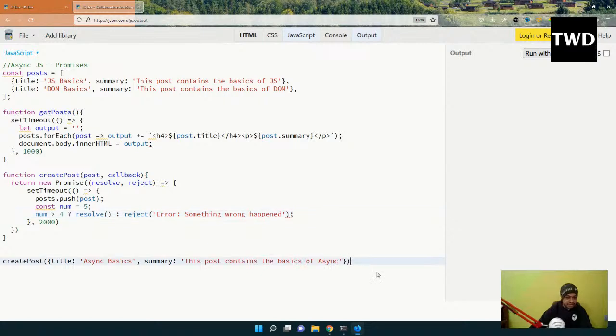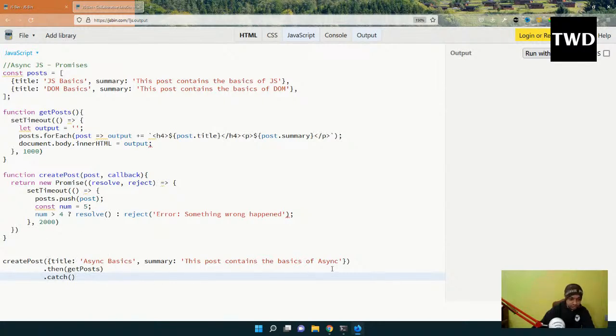Now this is there, and then dot then. The main thing about promises is that when something is resolved, then the dot then will be executed. Dot then get posts, and dot catch if it is not resolved, if the reject has been sent. In our case it will send a resolve because I am fulfilling this condition, num is greater than 4. It will send a resolve, and then the get post will be run. So it works like that only.